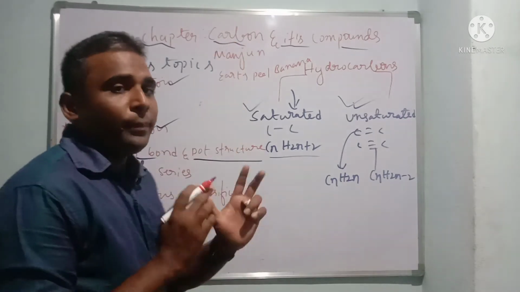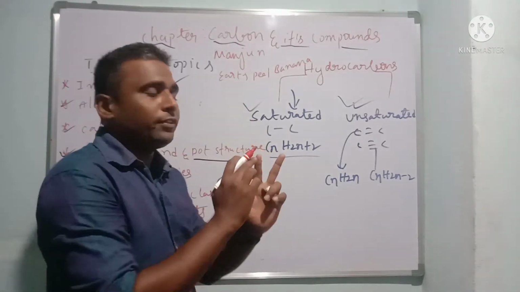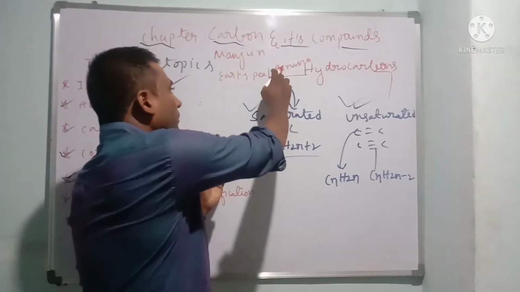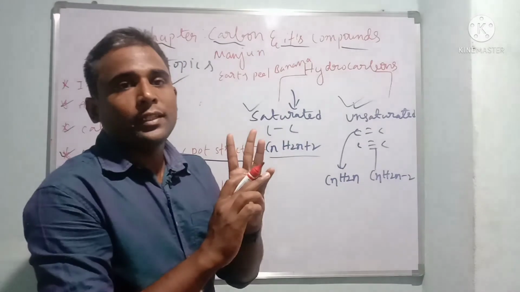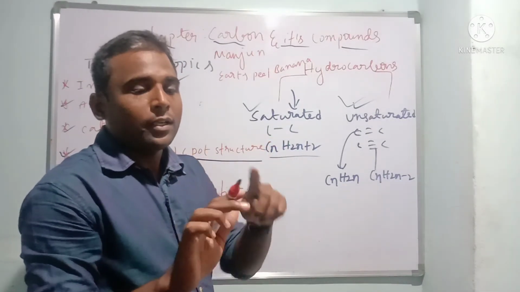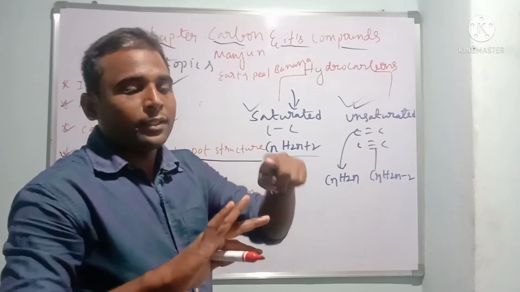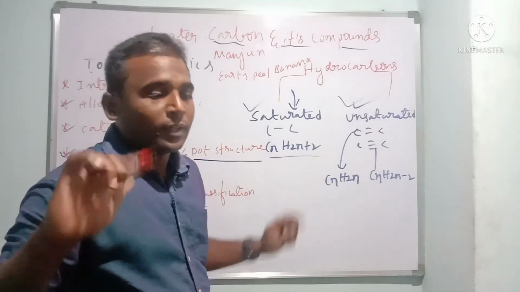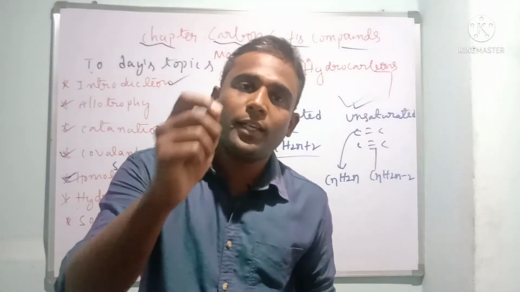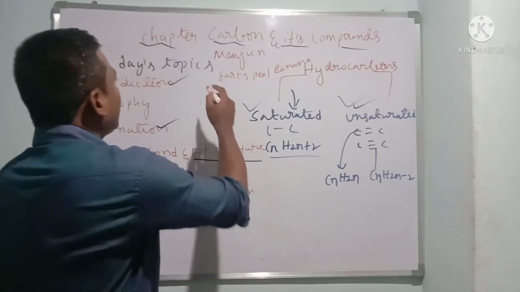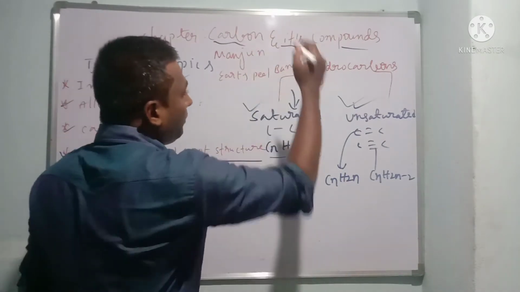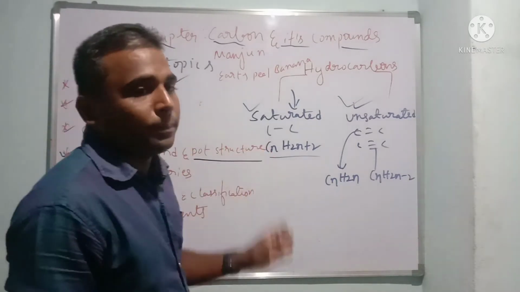M stands for methane, E for ethane, P for propane, B for butane. Then pentane, hexane, heptane, octane, nonane, decane. So 1 means methane, 2 ethane, 3 propane, 4 butane, 5 pentane.